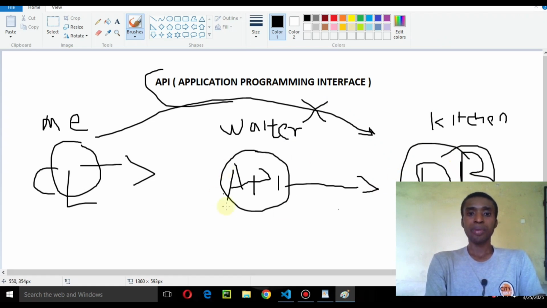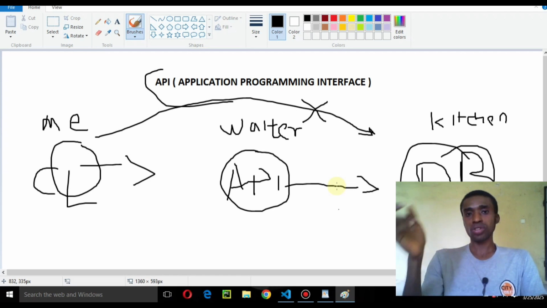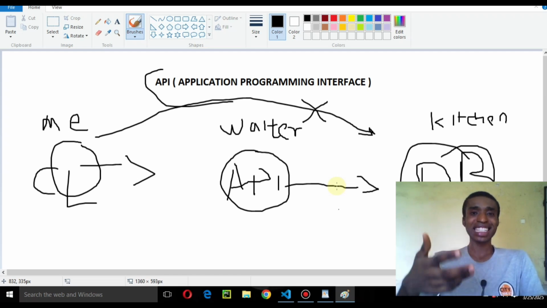Because without the help of this API, you cannot just run to the kitchen and collect food. You just enter the restaurant, and you want to run to the kitchen? No, it doesn't work like that. You just can't run to the database, unless you have a particular kind of power that lets you do that.